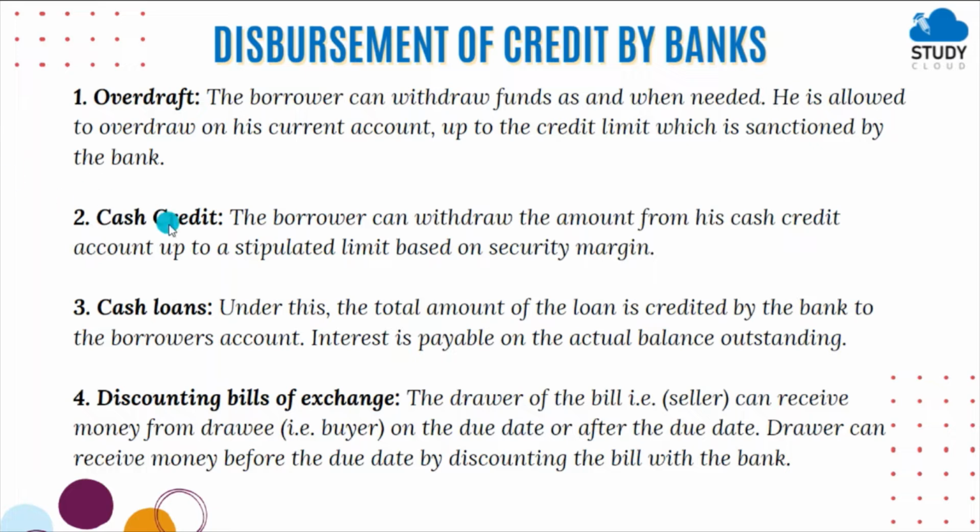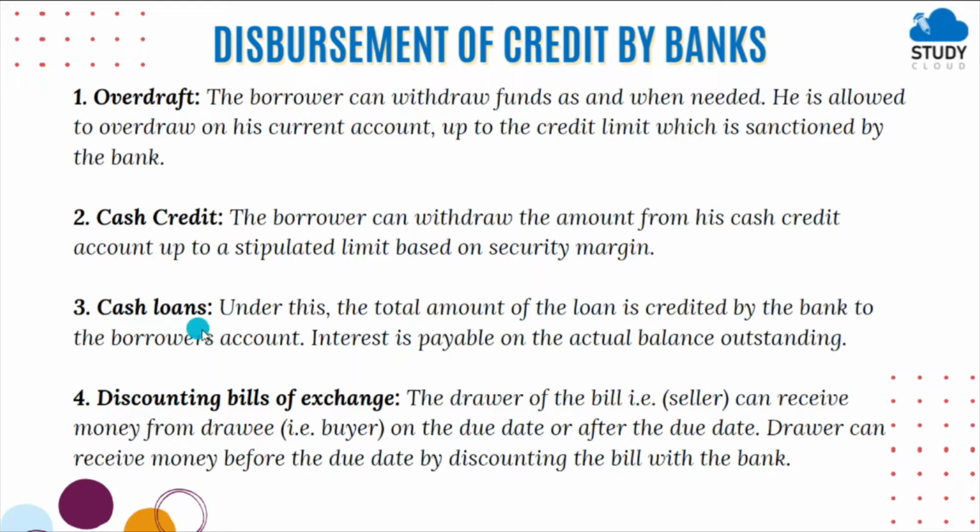Then cash credit. The borrower can withdraw the amount from his cash credit account up to a stipulated limit based on the security margin. Here, if the bank gives a certain cash credit limit, like you can withdraw up to 10,000 from your account, that is the maximum amount that a person can withdraw from the account. It is 10,000. That is credit, the additional amount the bank is giving to the person.